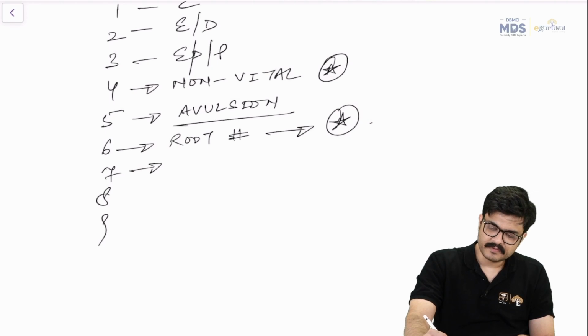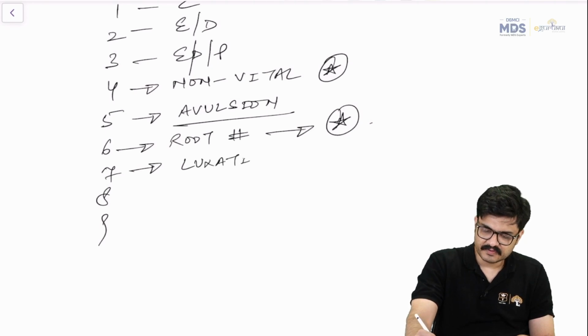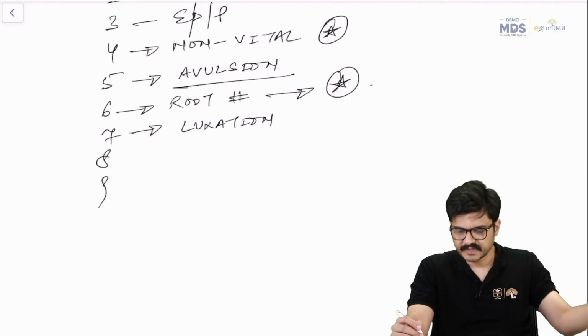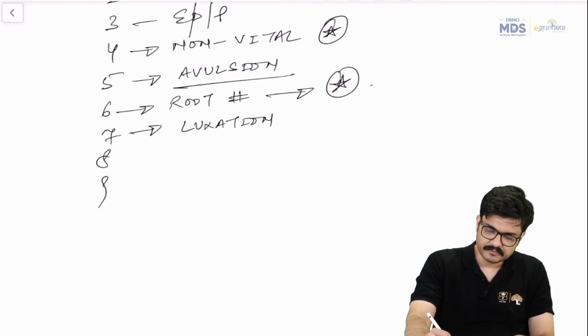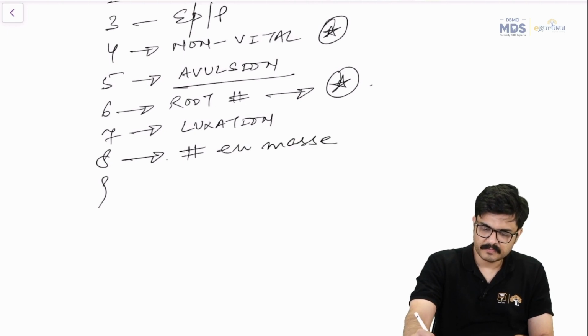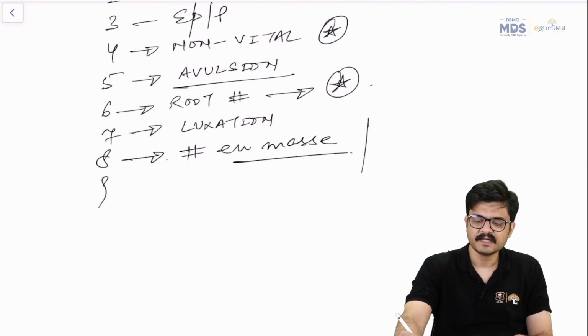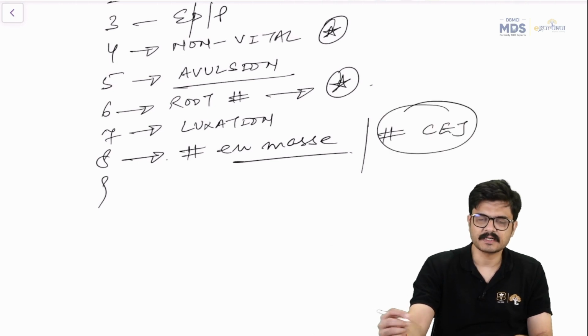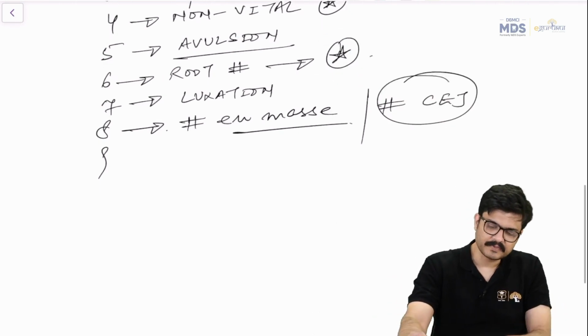Type 7 is any luxation injury, right? Like concussion, subluxation, intrusion, extrusion, lateral luxation. Type 8 is fracture of the tooth crown en masse. What do you mean by that? That is, fracture has taken place at the level of the CEJ. So the entire anatomical crown has been separated from the anatomical root.